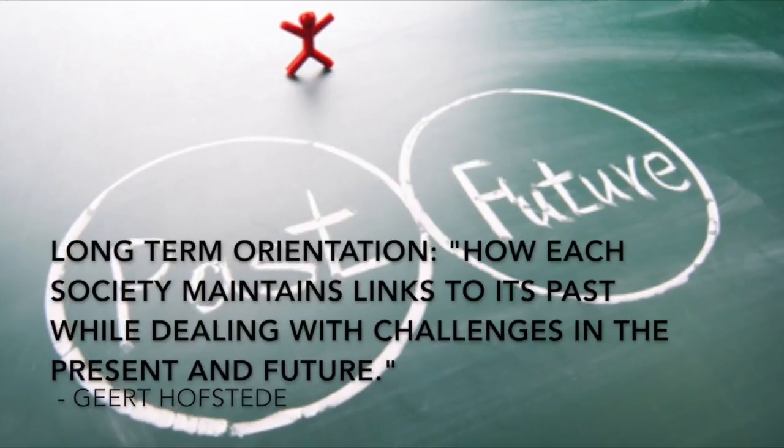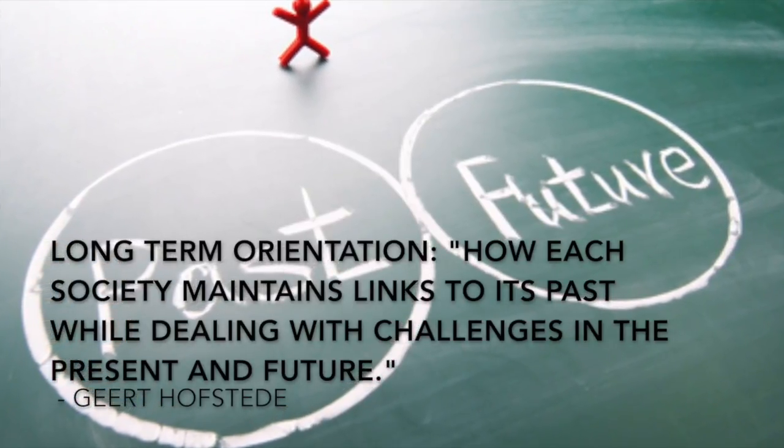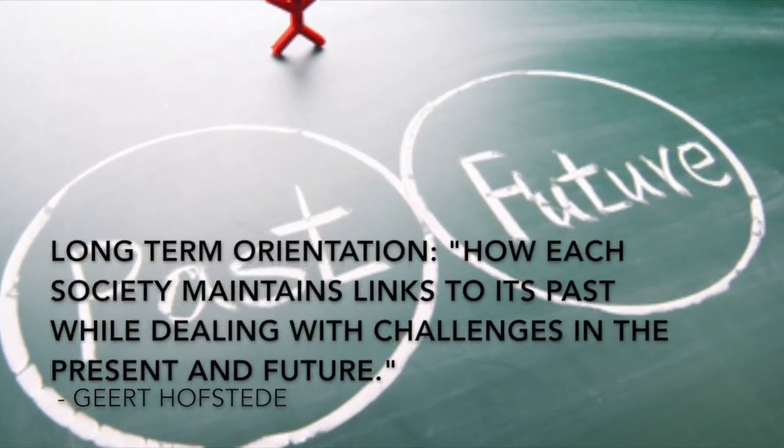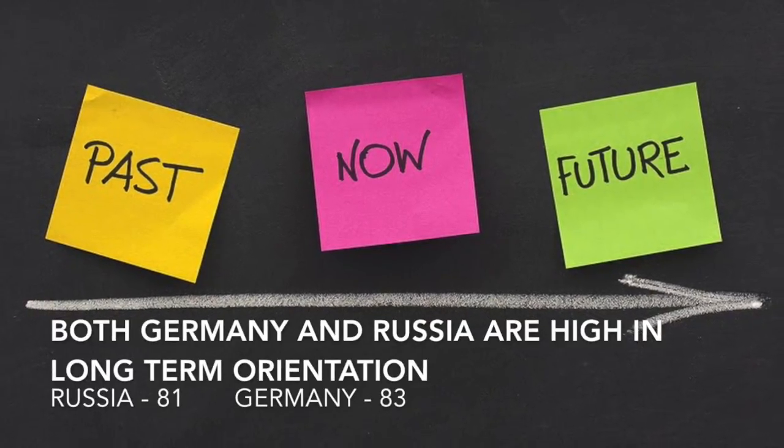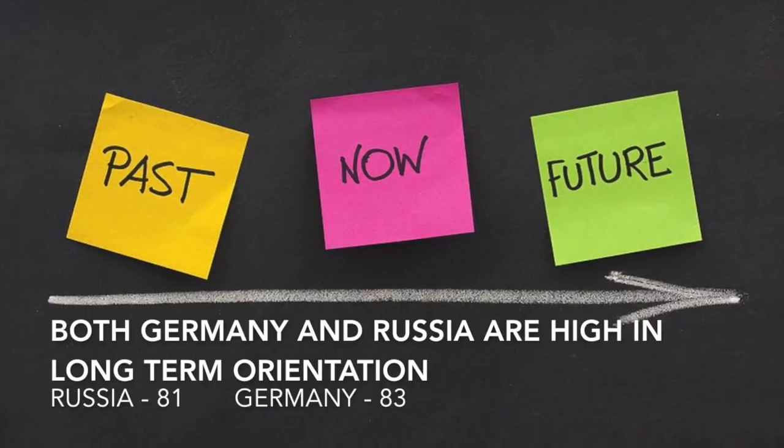Culturally, long-term orientation is how each society maintains links to its past while dealing with challenges in the present and future. Russia and Germany scored almost identically in long-term orientation, meaning both countries are pragmatic, with the ability to adapt and persevere.